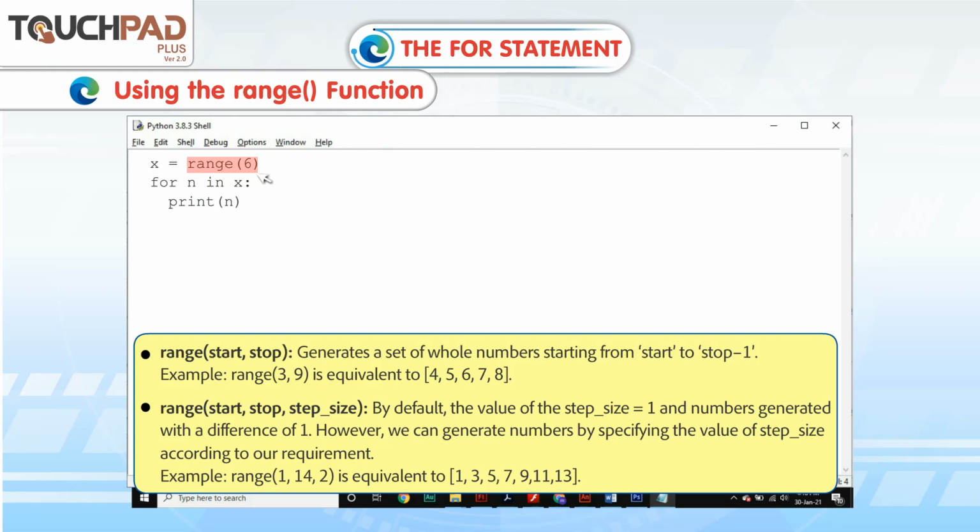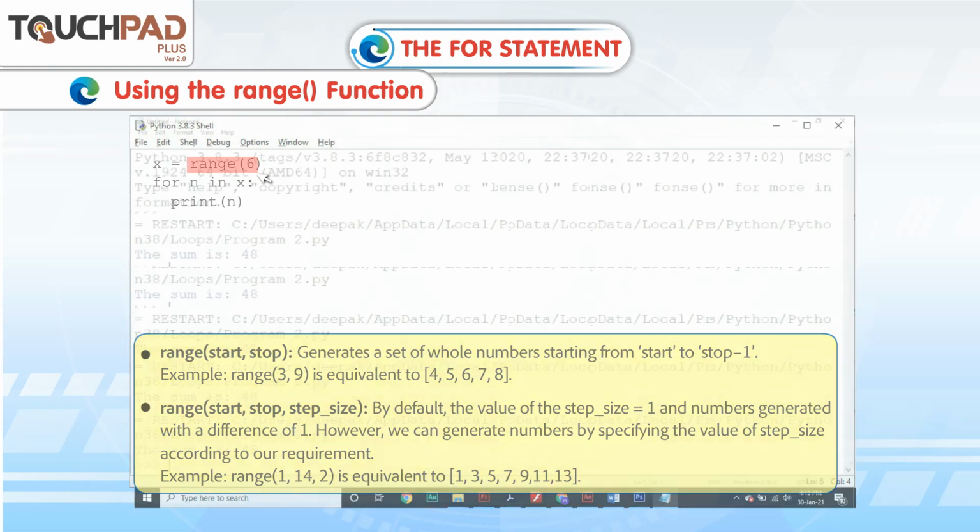range(start, stop, step_size). By default, the value of step_size is 1 and numbers are generated with a difference of 1. However, we can generate numbers by specifying the value of step_size according to our requirement. Example, range(1, 14, 2) is equivalent to [1, 3, 5, 7, 9, 11, 13].